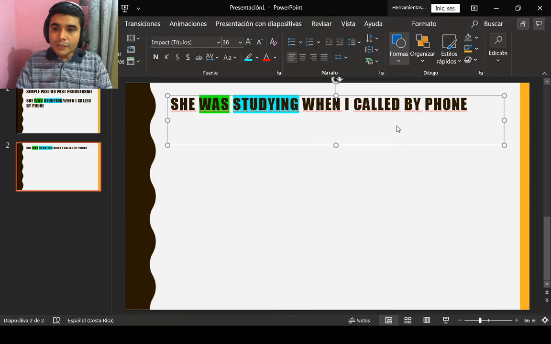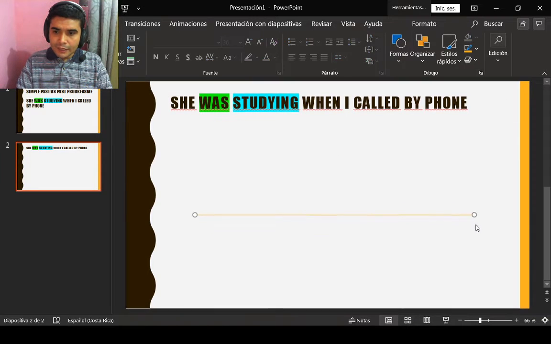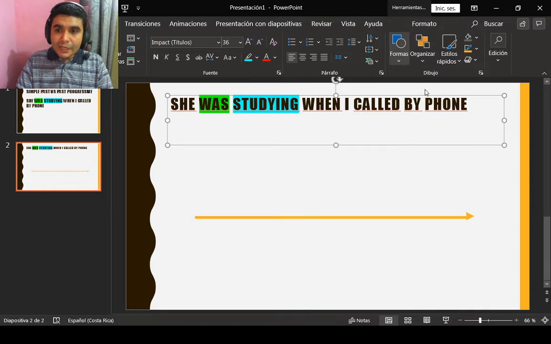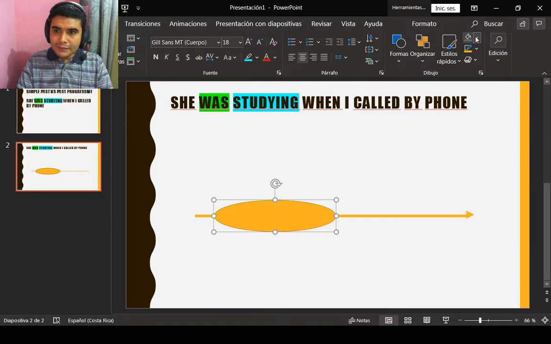So we are going to imagine a timeline here. Okay, this is the timeline that we have, right? We're going to imagine this. The progressive action is this action in the past.